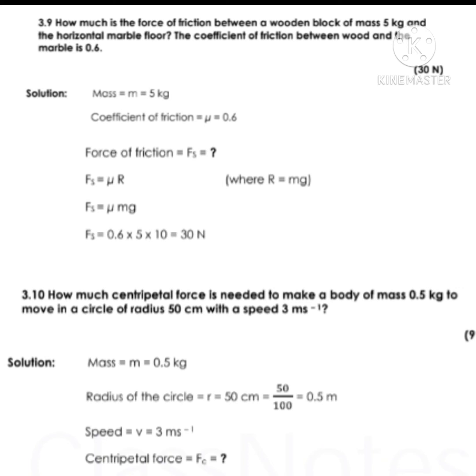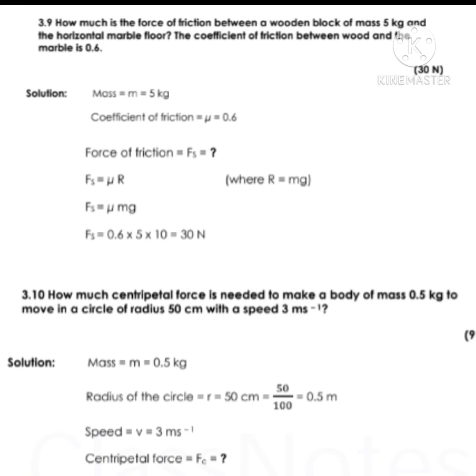Next numerical is how much centripetal force is needed to make a body of mass 0.5 kg move in a circle of radius 50 cm with a speed of 3 meter per second. Given data is mass m equals 0.5 kg, radius of the circle is 50 cm.